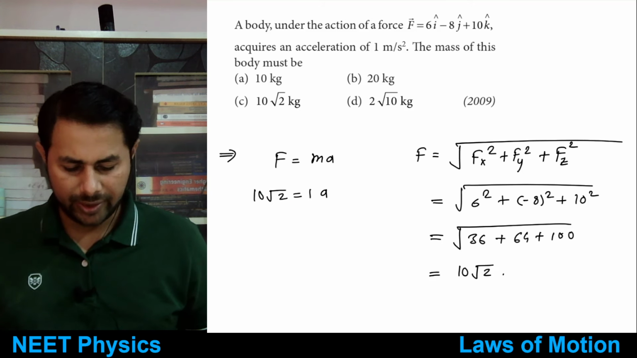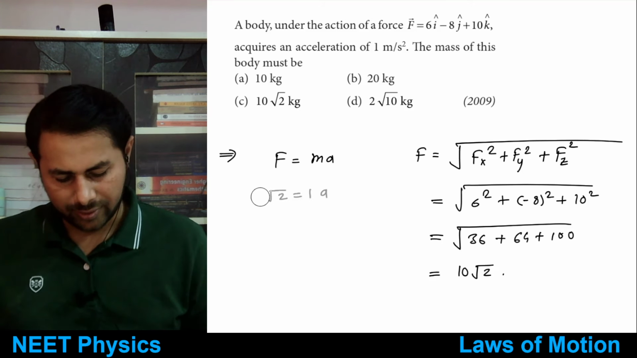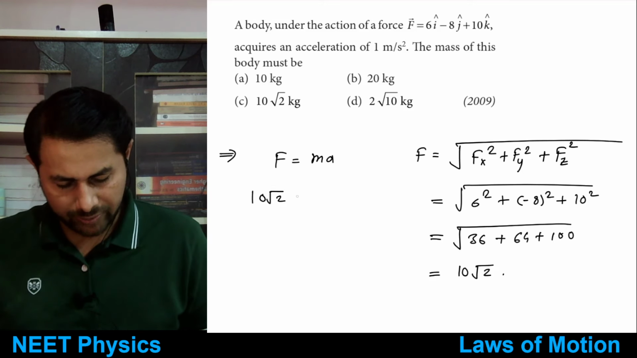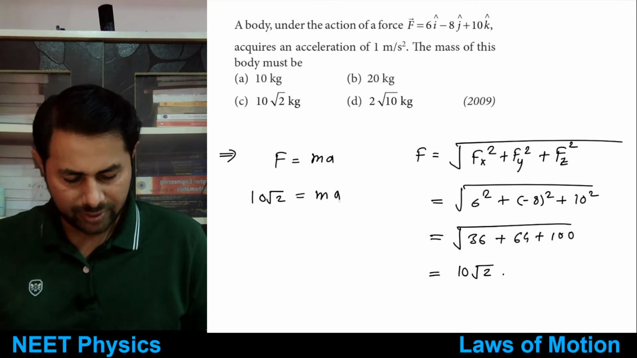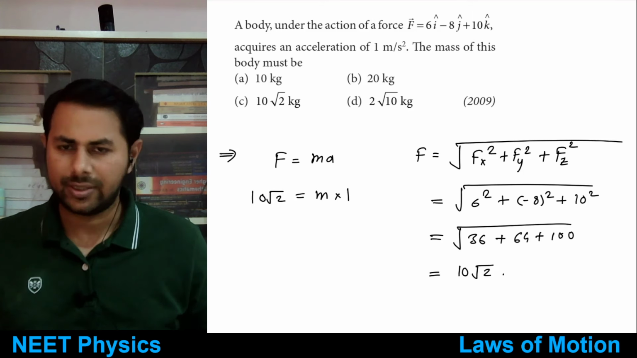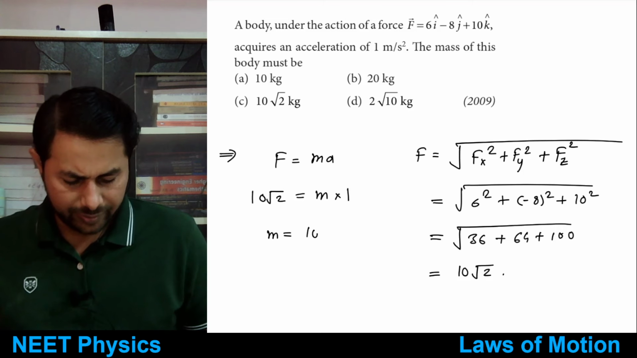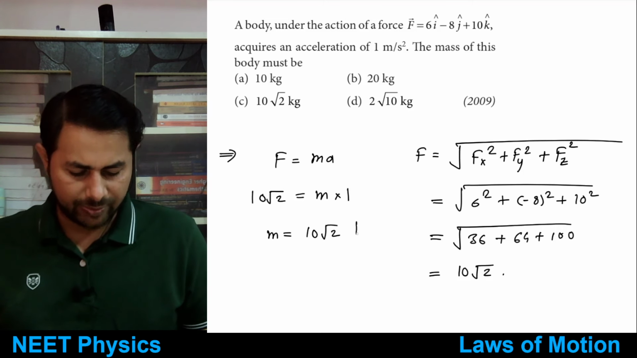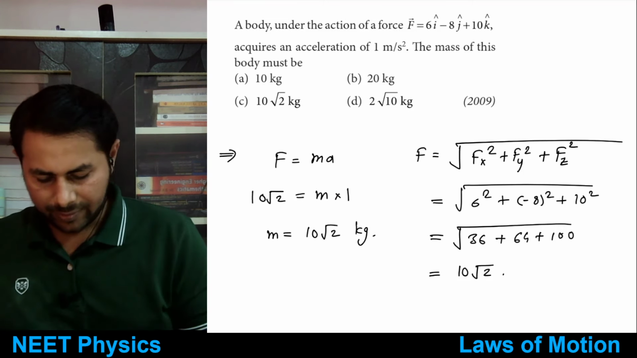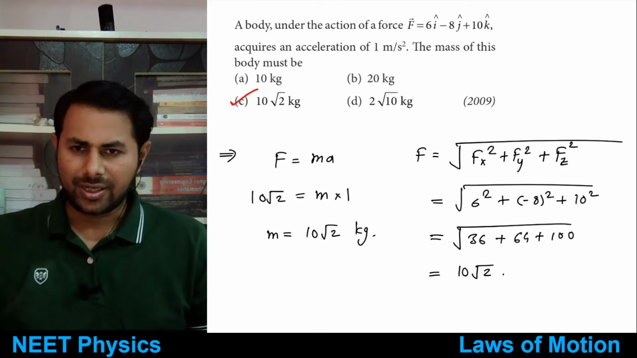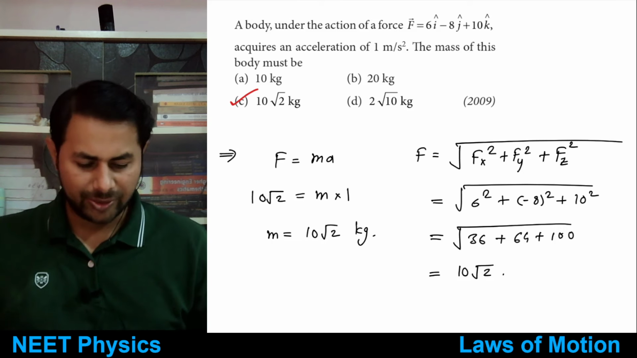So what would be the force is equal to 10 root 2, and what is 1? Acceleration is 1, right? Acceleration is 1. That means mass is equal to 10 root 2. Okay. So this is very, very simple. All right. Very good. Very simple question.